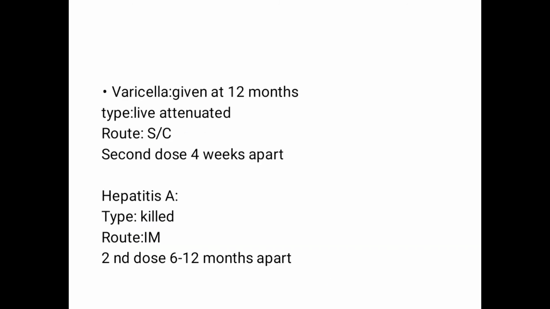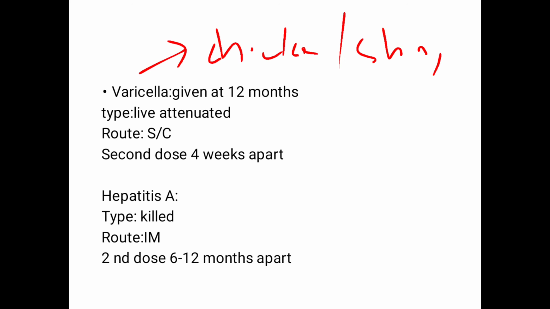So we have varicella. The varicella vaccine is protective against the varicella zoster virus, the virus that causes chickenpox as well as shingles. Varicella is given at 12 months when the child is 1 year of age, on his or her birthday. This type of vaccine is live attenuated, and it's given by the sub-Q route, and the second dose is repeated 4 weeks after the first dose.